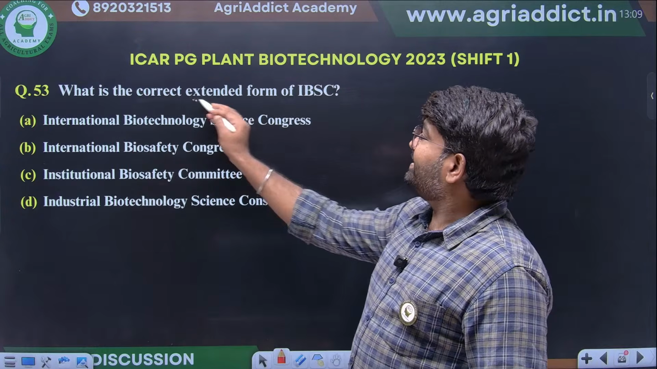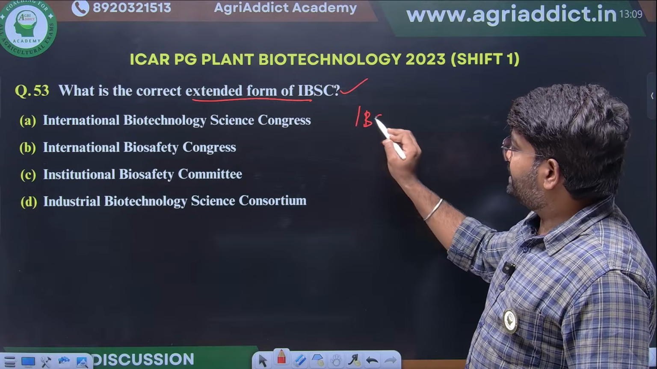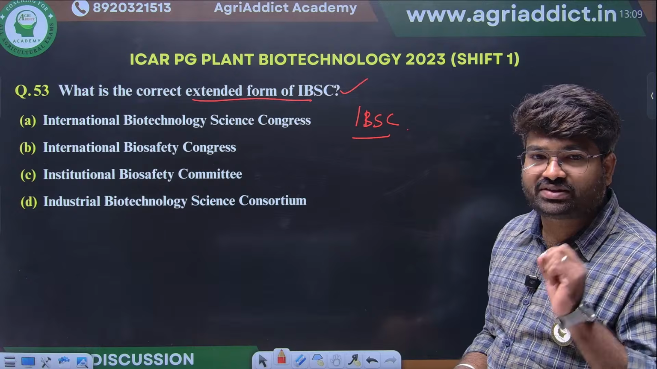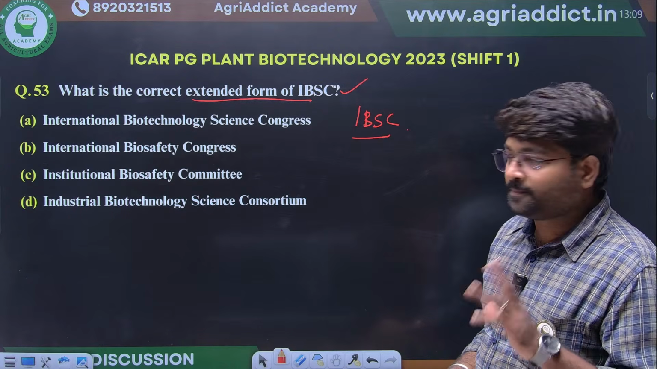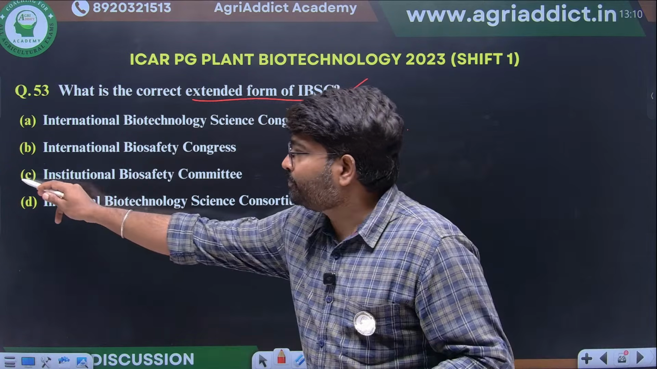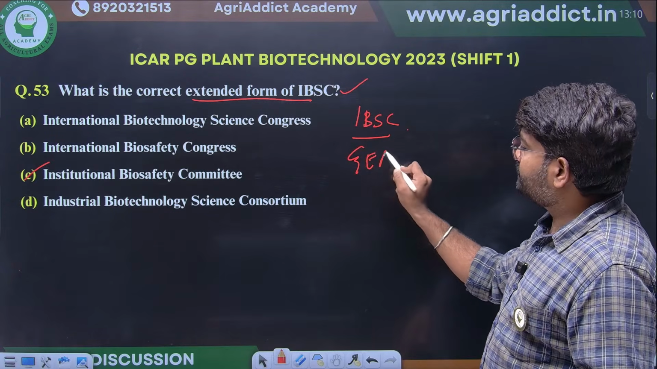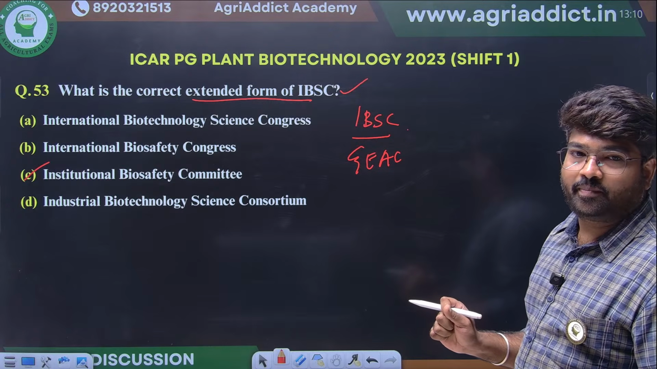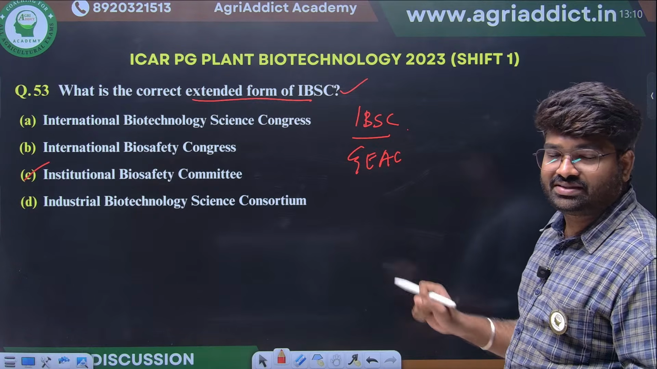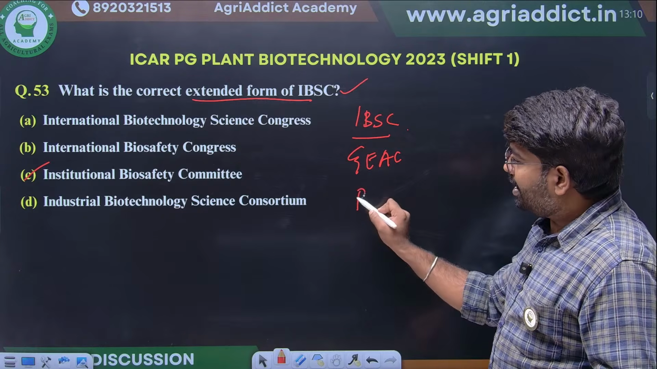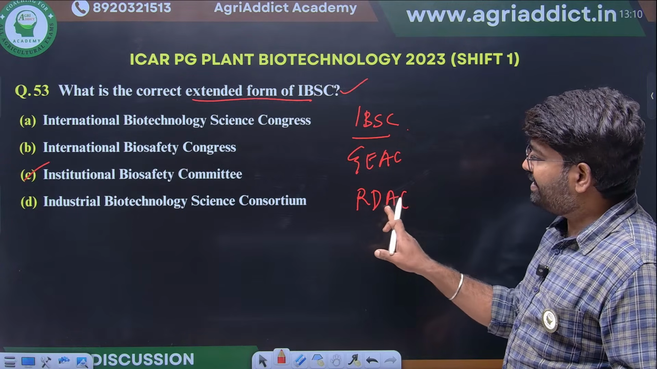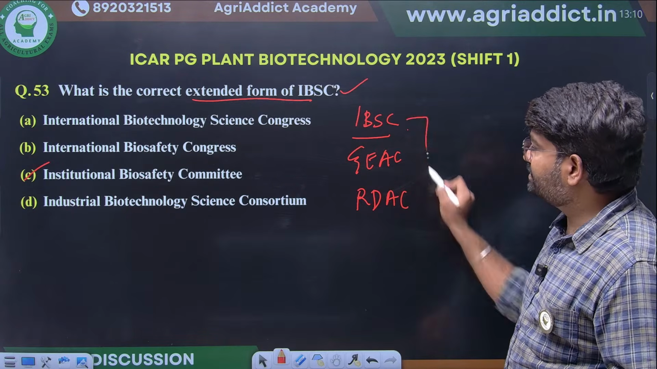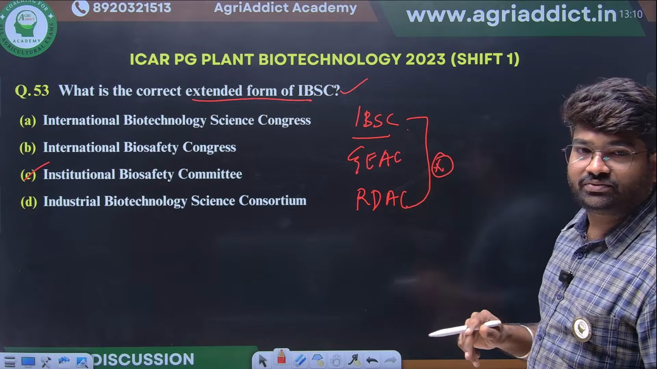Next, what is the correct extended form of IBSC? I have already discussed this in our lecture. IBSC means Institutional Biosafety Committee. GEAC means Genetic Engineering Appraisal Committee. This definition they can ask. RDAC, Recombinant DNA Advisory Committee. These are some of the definitions or expansion forms you have to keep in mind.